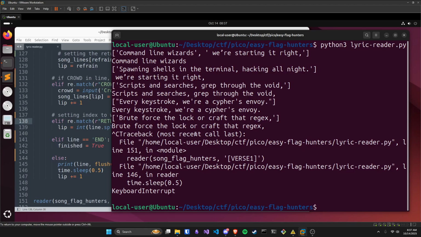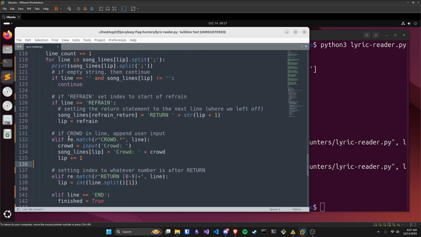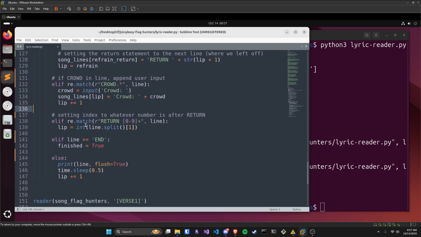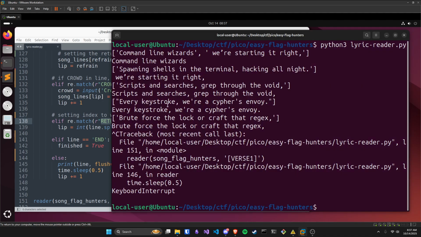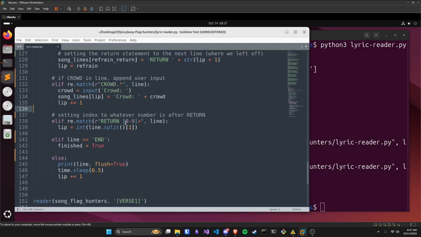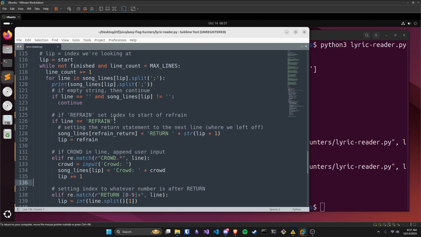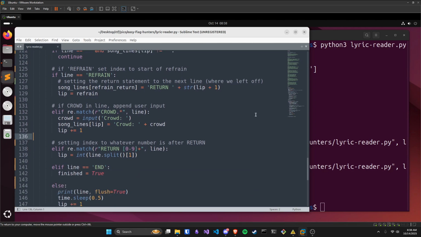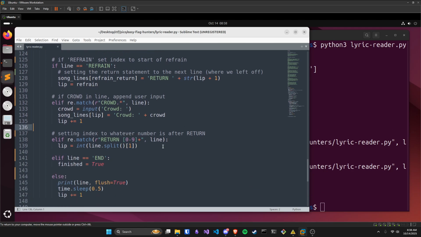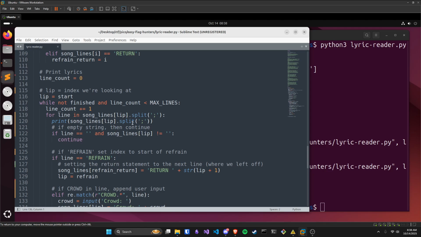So what if we injected something, right? There's no user input sanitization. So we could basically control what the lip is, or what the index it's going to jump to, if we pass in a return statement, right? Since it's processing phrase by phrase, if we were to append something in the line like x semicolon return space 0, then technically it's going to process, right?